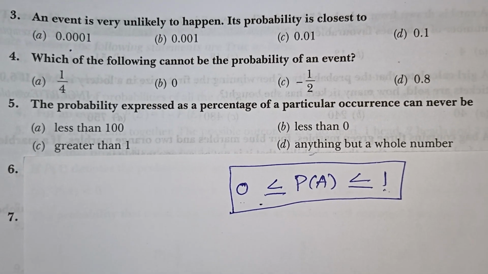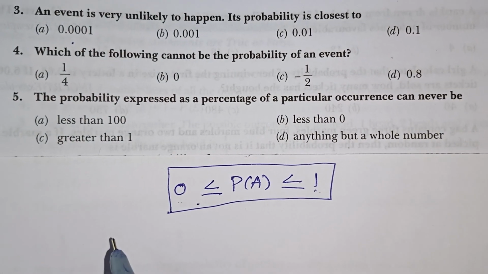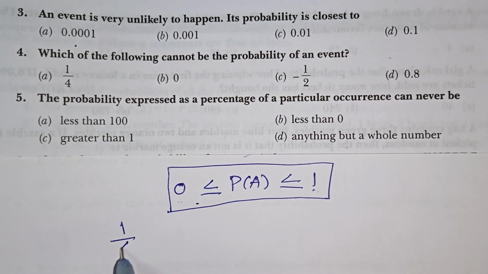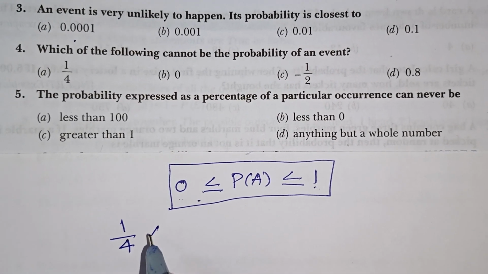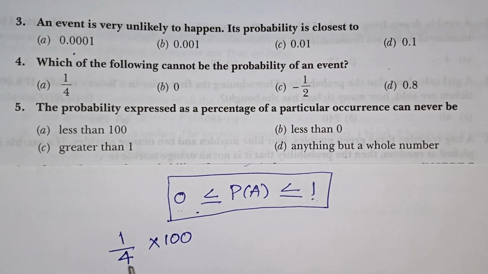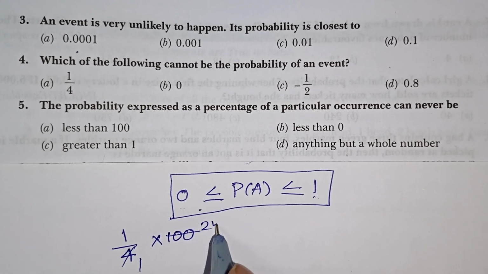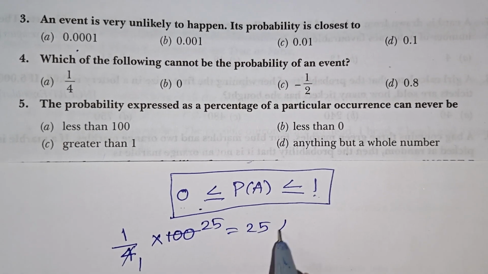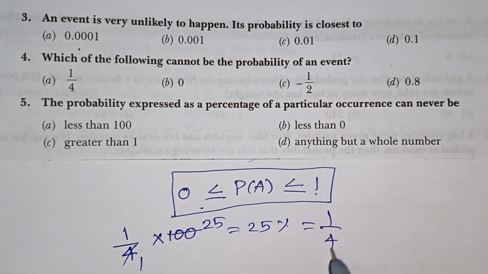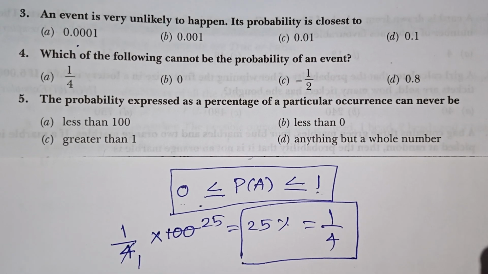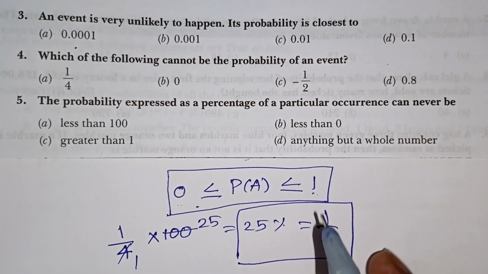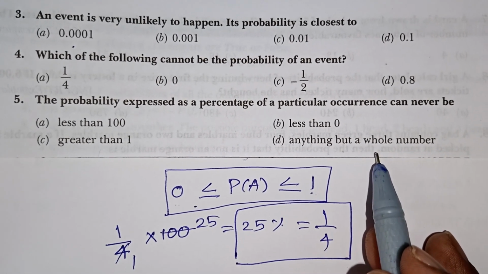Suppose we are taking a probability, for example, 1 out of 4. If you want to convert it into a percentage, we multiply by 100. 4 ones are 4, 25. It will be 25%. So 1 by 4 is nothing but 25%. Now 25 in percentage is a whole number.